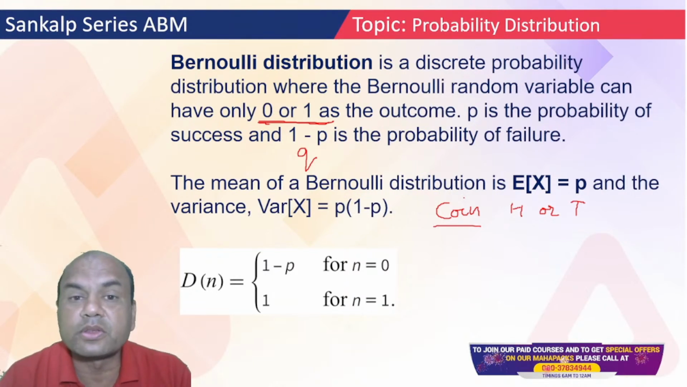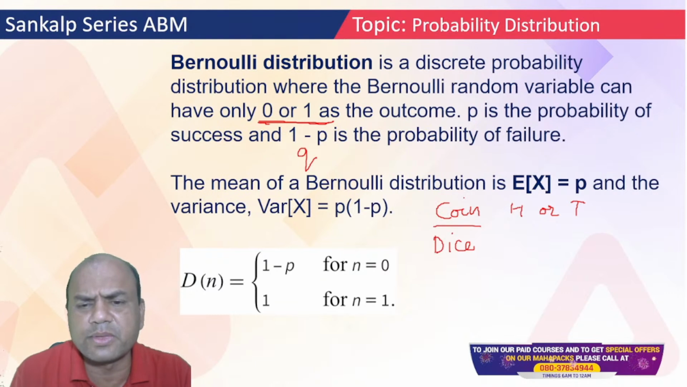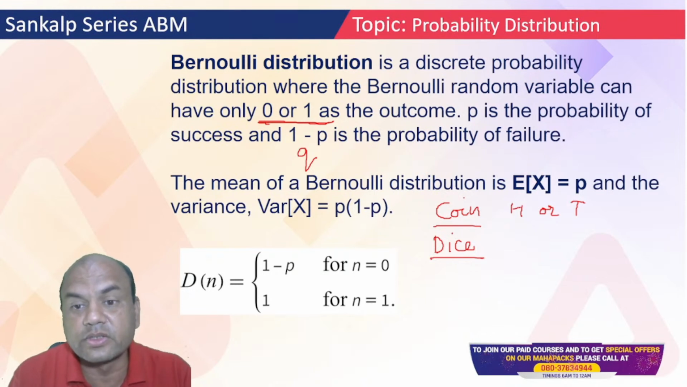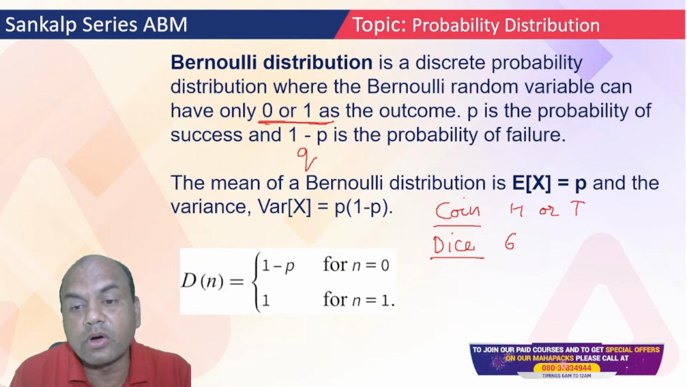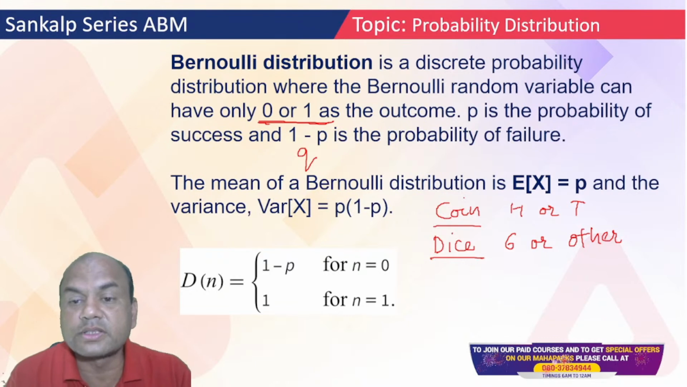Suppose I throw a dice, the dice we played in our school time. Nowadays also we play Ludo and all those games. When you throw the dice, there are 6 options: 1, 2, 3, 4, 5, 6. You'll say, how come 2? That is possible: either you get 6 or other than 6. If I have to get 6 on the top or other, it's again 2. This way these problems are framed. So there can be only 2 answers. Remember, 0 or 1 as the outcome.